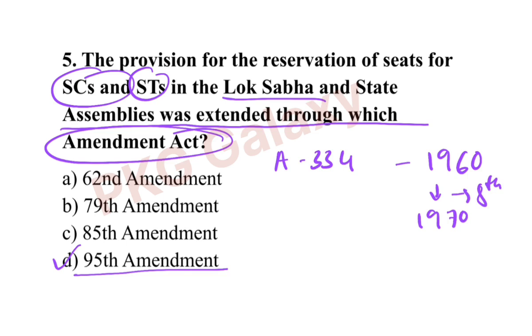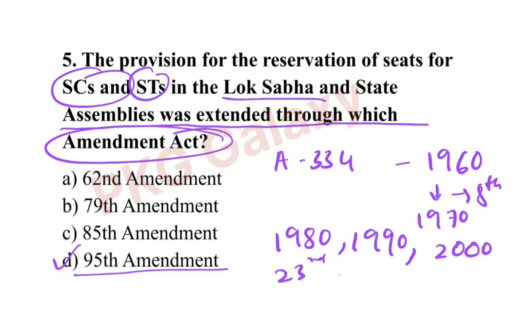And the period of reservation was extended to 1980, 1990 and 2000 by the 23rd Amendment, 45th Amendment and 62nd Amendment respectively.